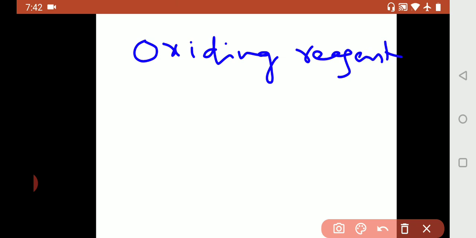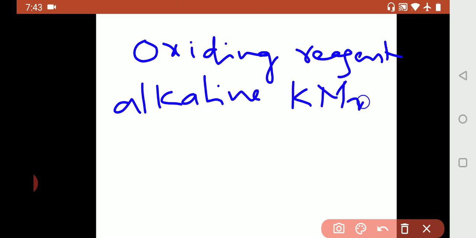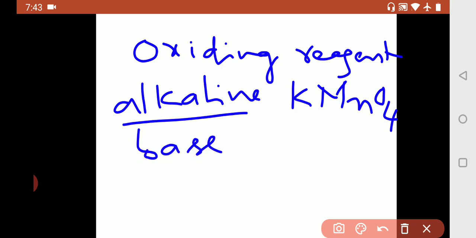So in carboxylic acid, of course in organic chemistry, the famous oxidizing agents are, one, alkaline potassium permanganate, KMnO4. So what do we mean by this term alkaline? In presence of a base. And again the shortcut for base is OH minus. That is, in presence of a base, KMnO4 acts as an oxidizing agent.